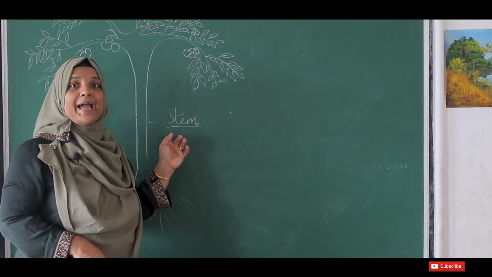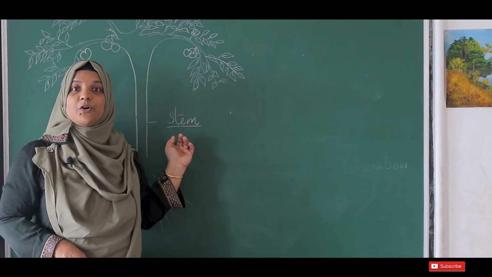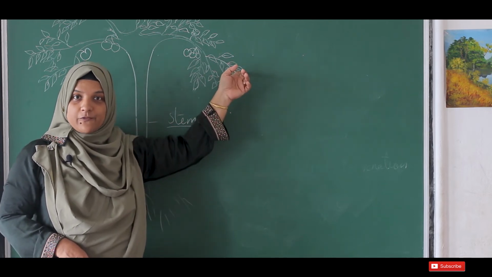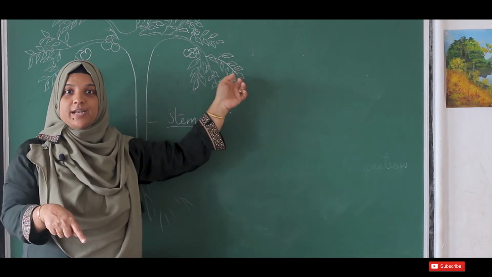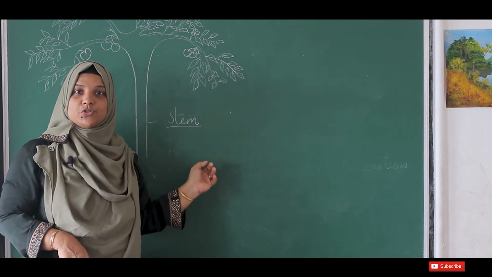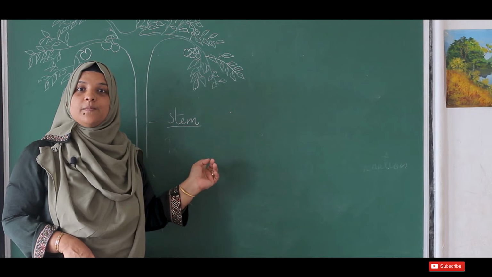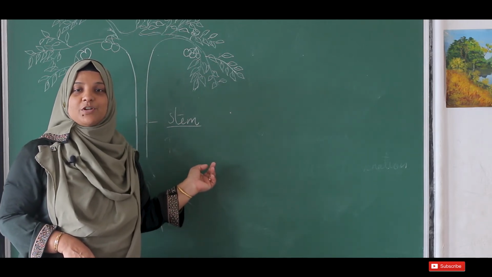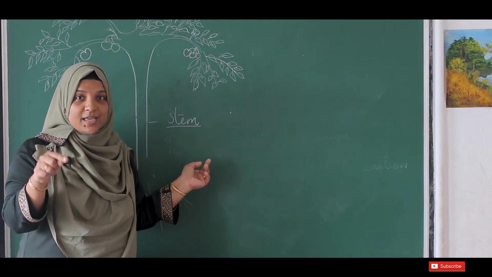In some plants, the stem is capable of storing food material. I told you, when the leaf makes food, extra food will be stored in different parts. The stem is also able to store food in some types of plants, like sugar cane. What is sugar cane? From which we are making sugar.